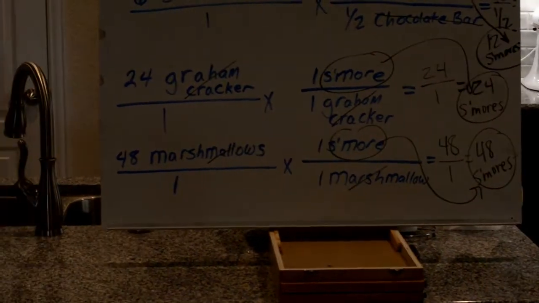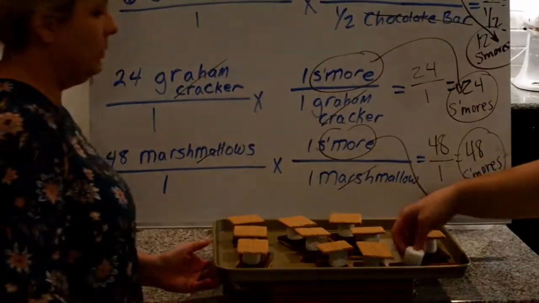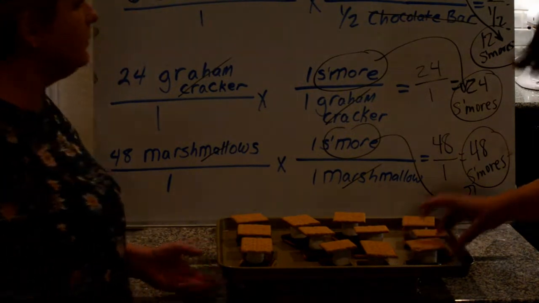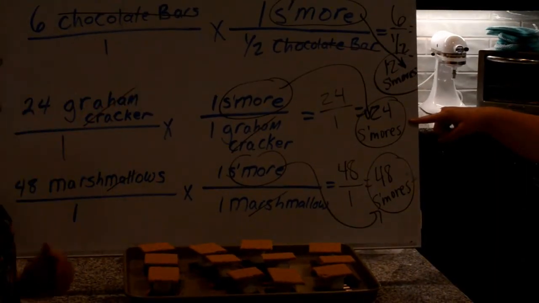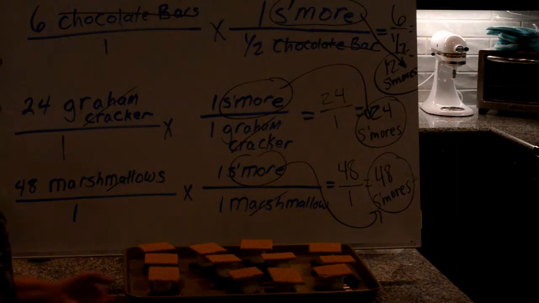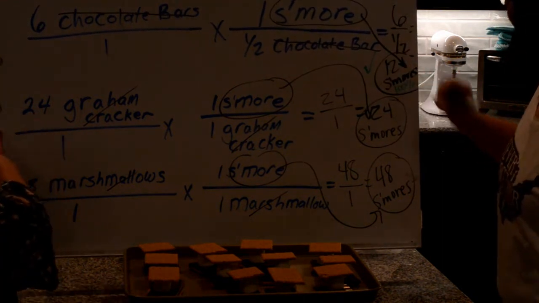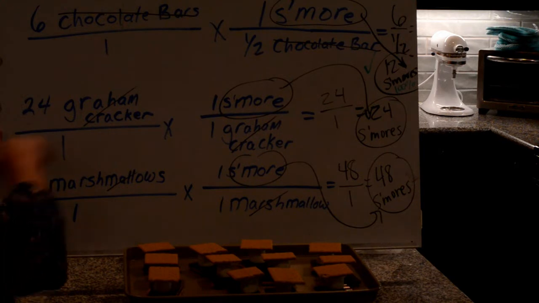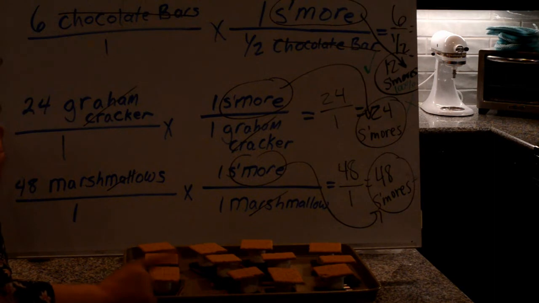Okay, so we look at how many s'mores we actually had. Whoops, my s'mores are falling apart. We did come up with 12 s'mores from our 6 chocolate bars. We used all of our chocolate bars. So that was a 100% yield from our chocolate bars. Okay. We started with 24 graham crackers, which said we could make 24 s'mores. But we didn't make 24 s'mores. We only made 12.